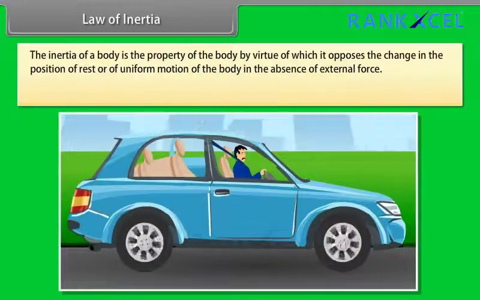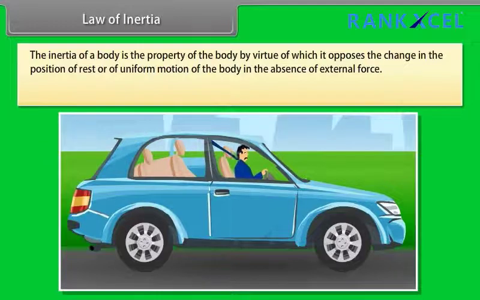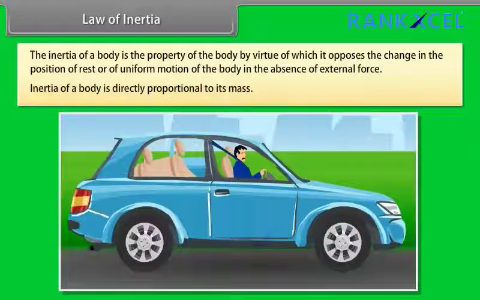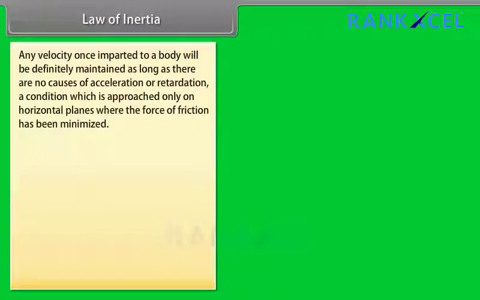Law of inertia. The inertia of a body is the property of the body by virtue of which it opposes the change in the position of rest or of uniform motion of the body in the absence of external force. Inertia of a body is directly proportional to its mass. Any velocity once imparted to a body will be definitely maintained as long as there are no causes of acceleration or retardation, a condition which is approached only on horizontal planes where the force of friction has been minimized.